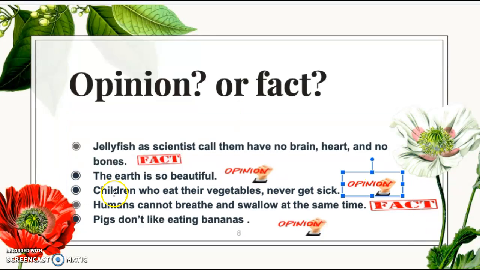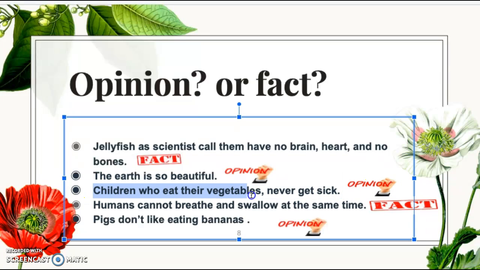Opinion. My 1-year-old son eats his vegetables and he still manages to get sick. Humans cannot breathe and swallow at the same time. That's a fact. A very interesting one. I tried that actually and I couldn't do it. Pigs don't like eating bananas. That's an opinion. I have not seen anywhere where it says pigs cannot eat bananas. It's not a fact.